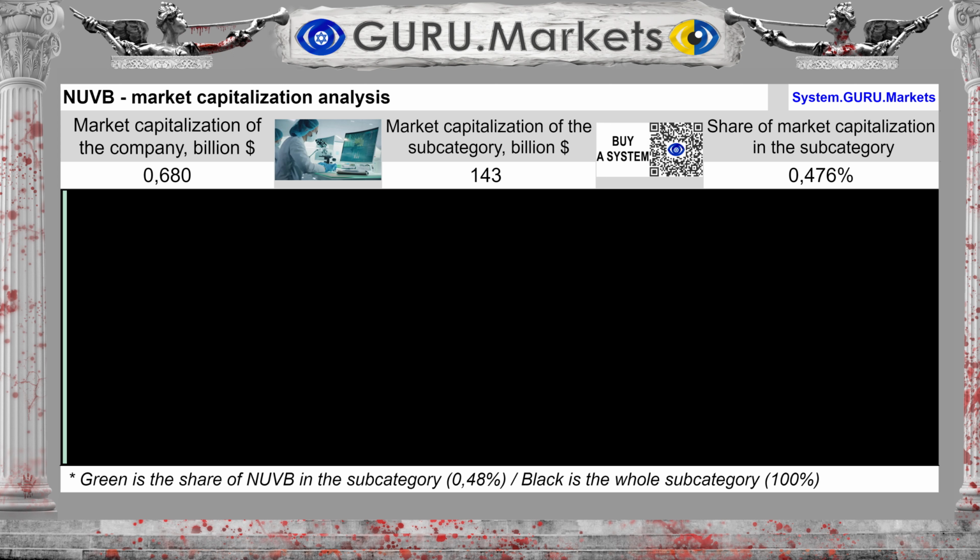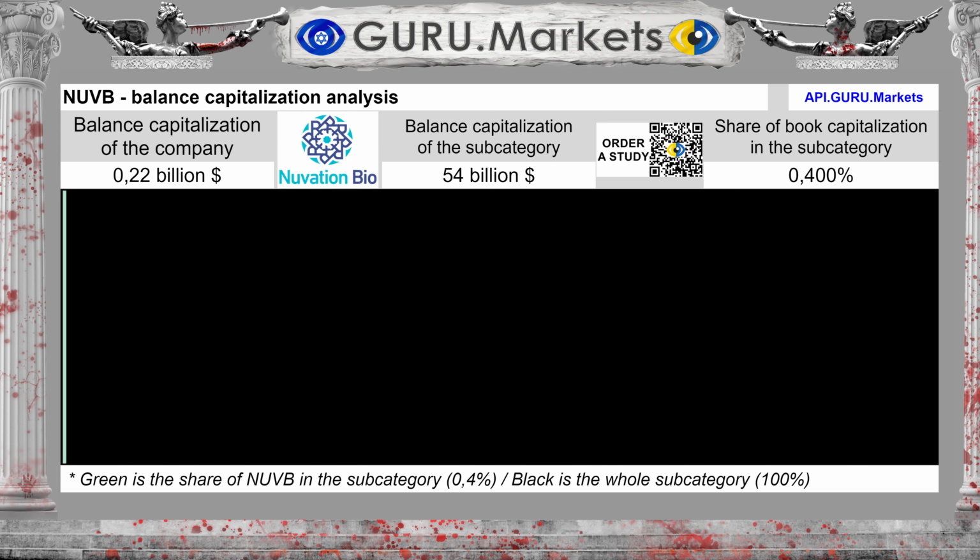Market capitalization of the company Nuvation Bio Inc. is valued at $0.68 billion. And the capitalization of the subcategory is $143 billion. Nuvation Bio Inc. accounts for a share of 0.476%. It is one of the very small companies in the subcategory. The company's balance sheet capitalization is $0.22 billion. And the capitalization of the subcategory is $54 billion. Nuvation Bio Inc. constitutes a share of 0.4%.